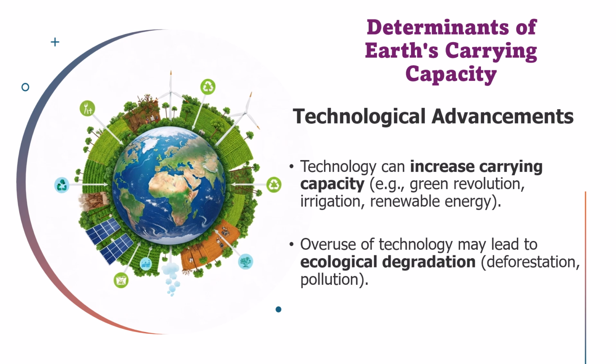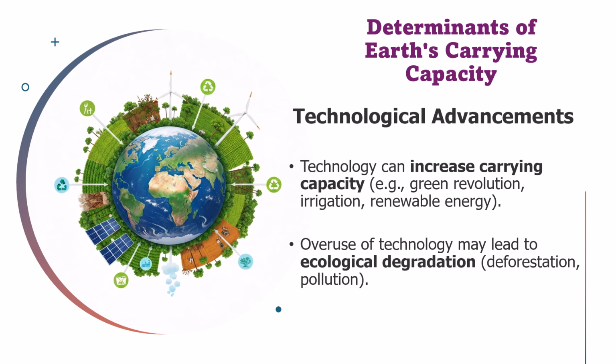For example, innovations like the green revolution, advanced irrigation systems, and renewable energy sources have increased food production and energy availability, allowing the planet to support more people. However, technology can also have downsides.